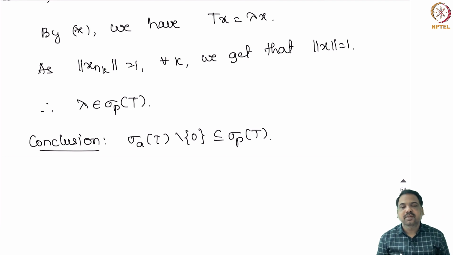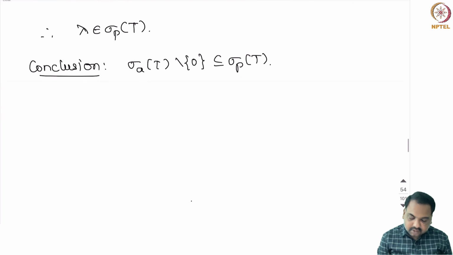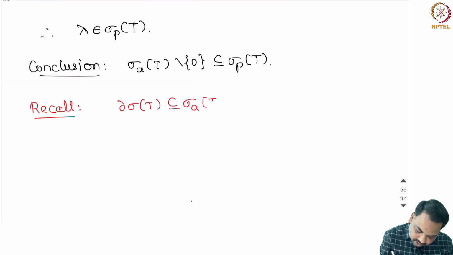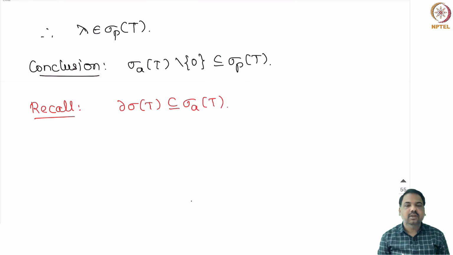But we know that point spectrum is always a subset of approximate point spectrum. Now, we also know that we have already shown this part. Recall that the boundary of the spectrum is part of the approximate point spectrum. Okay.